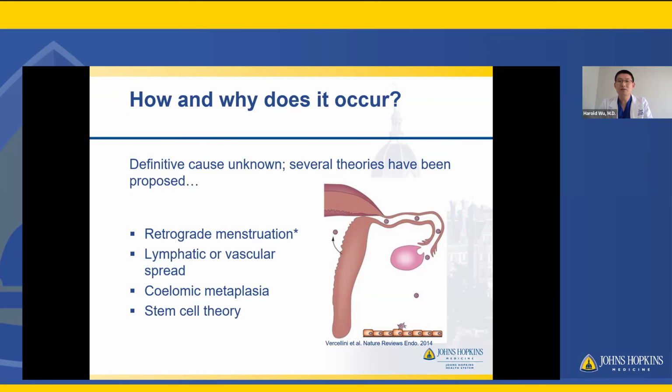And then as they travel into the pelvis, they can implant on various parts of the pelvis, other organs, and then cause endometriosis. However, importantly, greater than 90% of patients do have some level of retrograde menstruation. It's not technically abnormal, but not all patients develop endometriosis. So there are definitely other factors at play and potentially other theories.